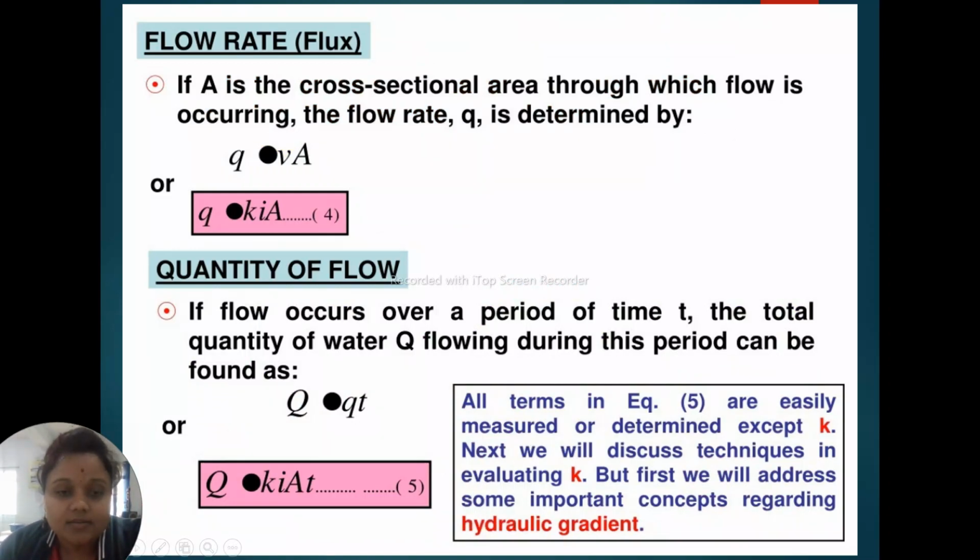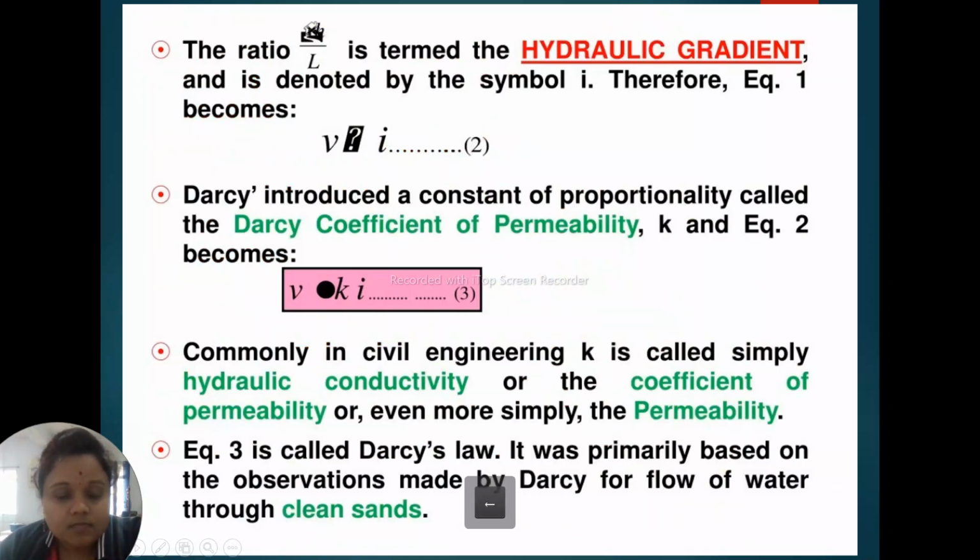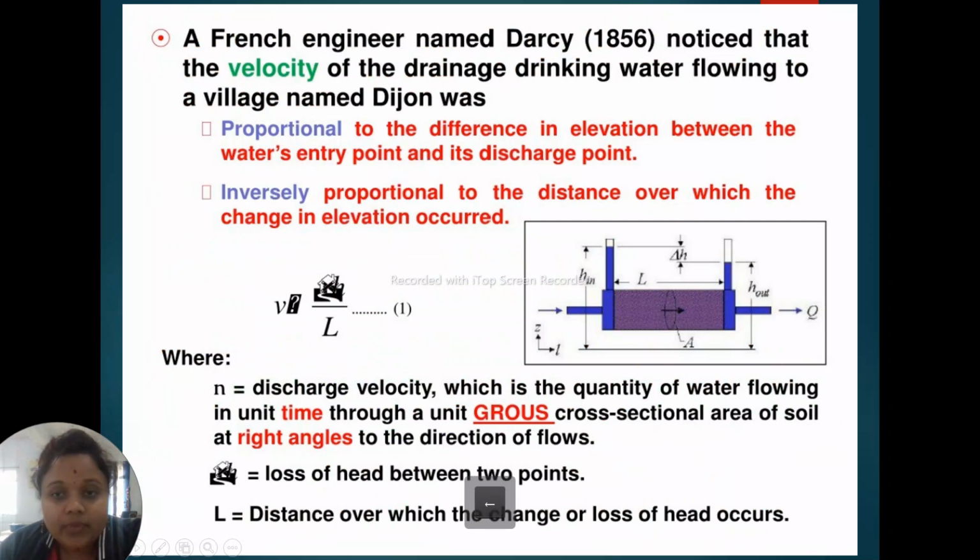Now, if A is the cross-sectional area through which flow is occurring, the flow rate Q is determined by Q is equal to V times A. I have already told you Darcy's law: Q is equal to K i A, where V is equal to Ki and A is the cross-sectional area.